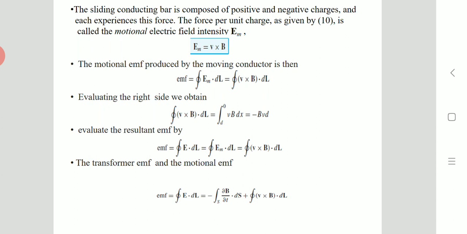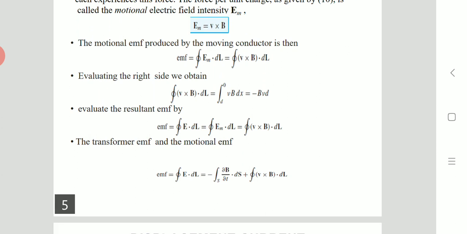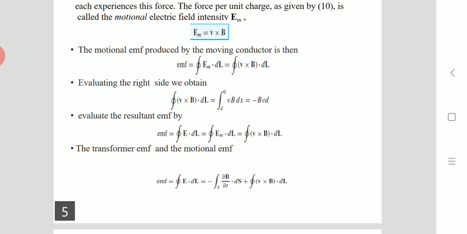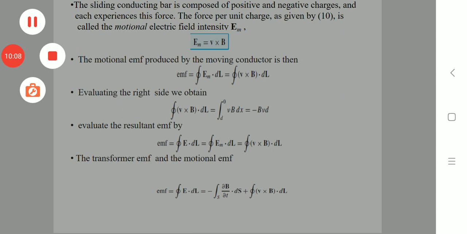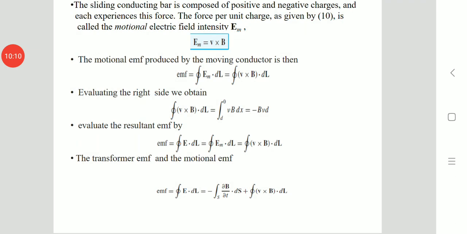That is, EMF is the closed integral of E dot dl, which is equal to minus the surface integral of dou B by dou t dot ds plus the closed integral of v cross B dot dl. So the total EMF is one part due to the transformer EMF and another due to the motional EMF. This is how we obtain the equations of EMF using Faraday's law: one for motional EMF and one for the transformer EMF, that is static EMF.